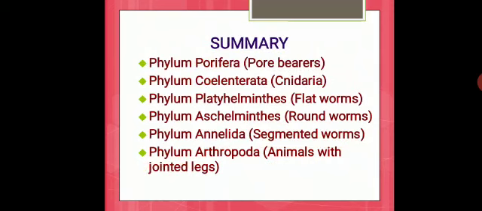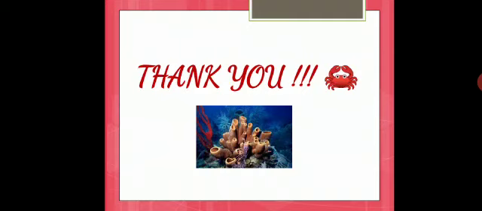So in today's class we have discussed phylum Porifera, that is pore bearers, for example sponges. For phylum Coelenterata we saw Cnidaria, that is jellyfishes, and Hydra. Phylum Platyhelminthes, flatworms. Aschelminthes we saw, roundworms. Annelida we saw, segmented worms, and Arthropoda, that is animals with jointed legs. The next class we will see the remaining classification of invertebrates.